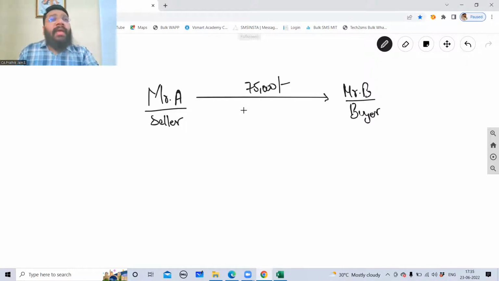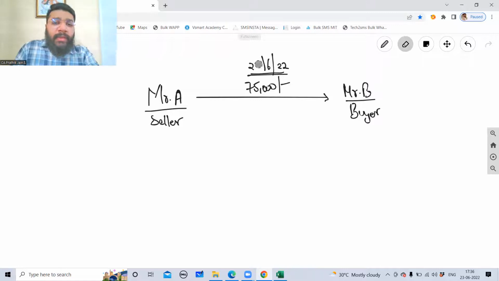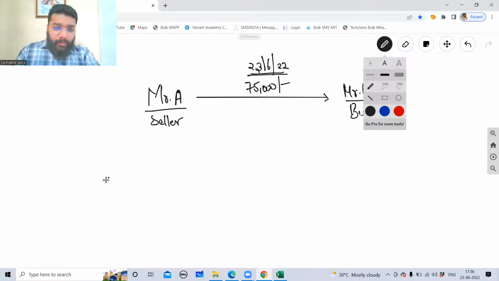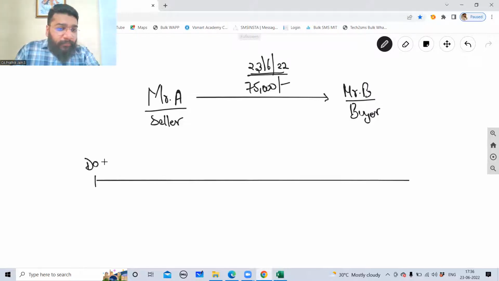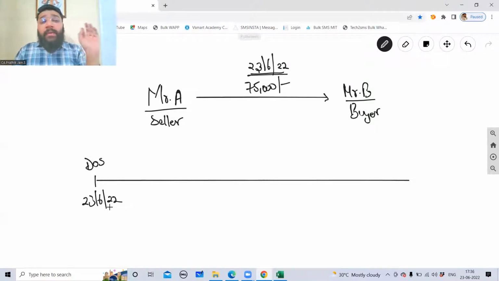To which A agreed, because A knew B for a very long time in the market. So he thought it is okay in business to give credit since the person is genuine. Let's agree a credit period of 3 months. The date of sale, guys, is today, 23rd June 2022. The sale is happening on 23rd June 2022. If you look at the credit period, this is the date of sale, 23 June 2022. B had requested 3 installments.